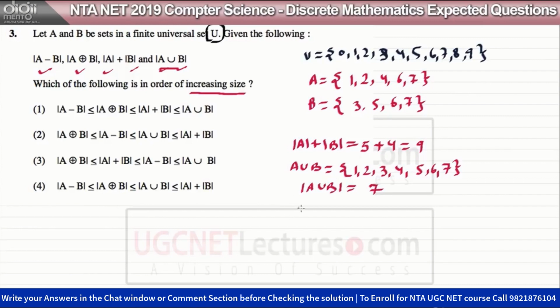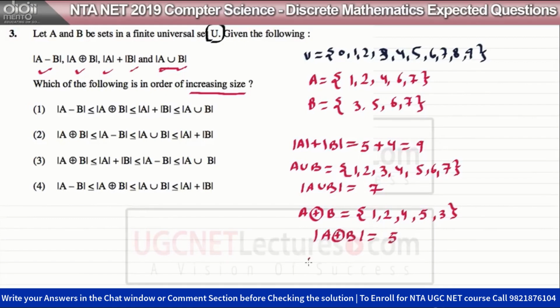Now, A XOR B. What is an XOR? An element should either be present in A but not in B, or present in B but not in A. So if I do A XOR B, it is going to give us the values 1, 2, 4 and 5, and 3. So 1, 2, 3, 4, 5. These are A XOR B. So the cardinality of A XOR B is going to be 5.